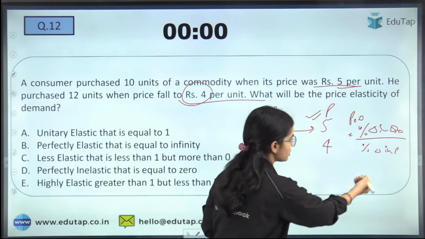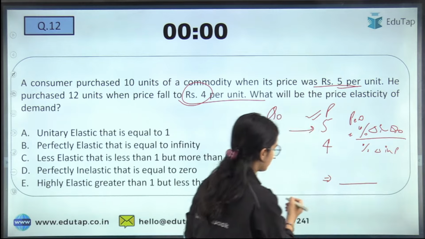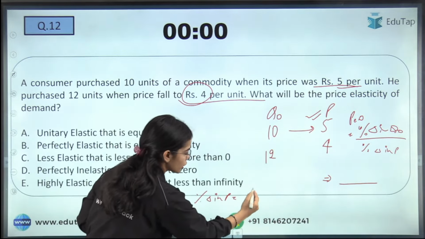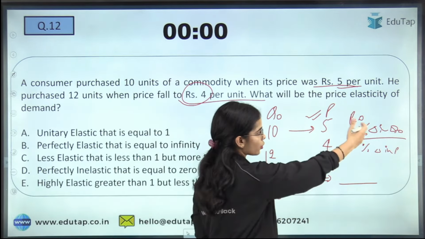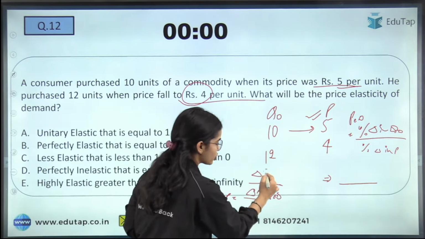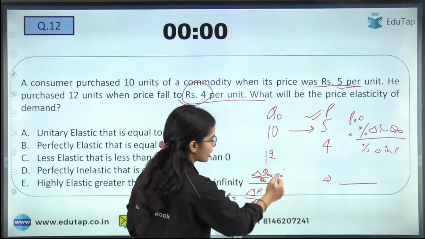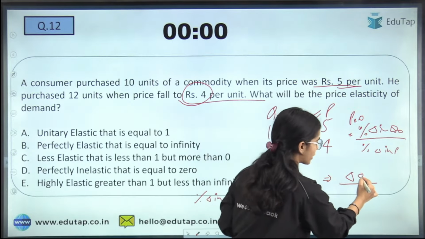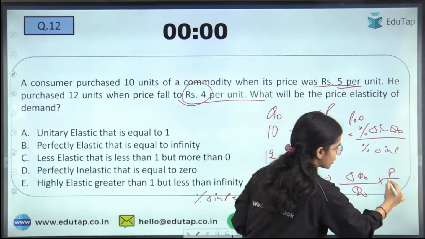If we open this formula up, the percentage change in price is equal to the change in price divided by the original price multiplied by 100, and the percentage change in quantity demanded is change in quantity demanded divided by original quantity demanded multiplied by 100. So 100 will be cut. So here we get change in quantity demanded divided by original quantity demanded, multiplied by original price divided by change in price.